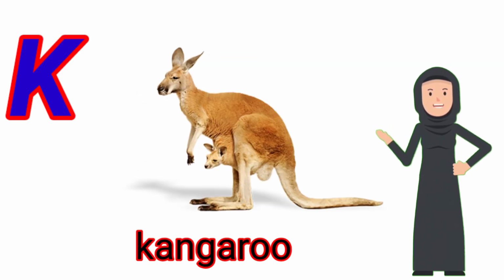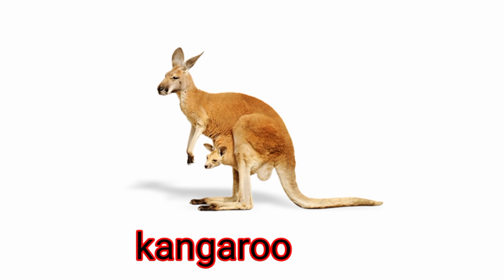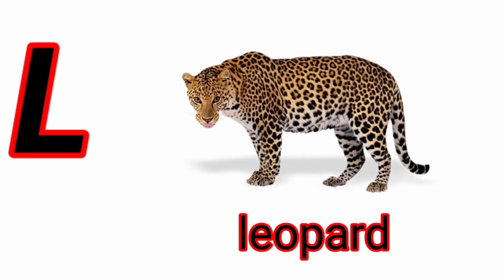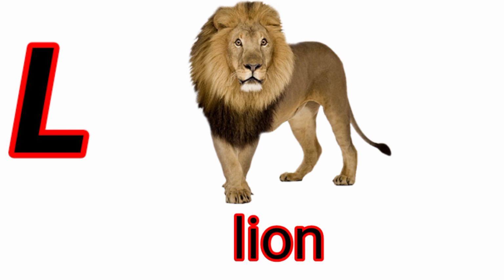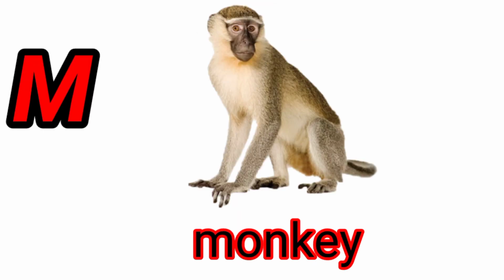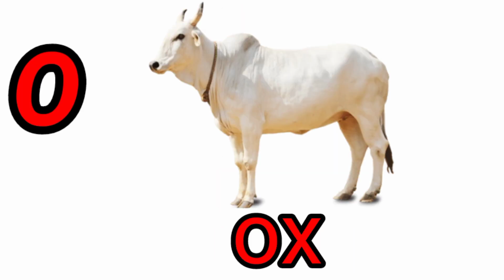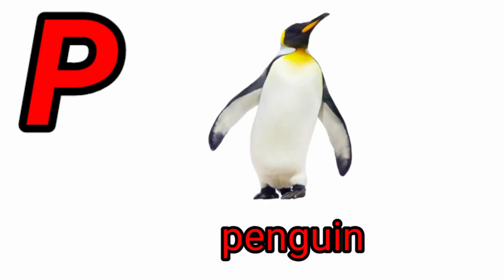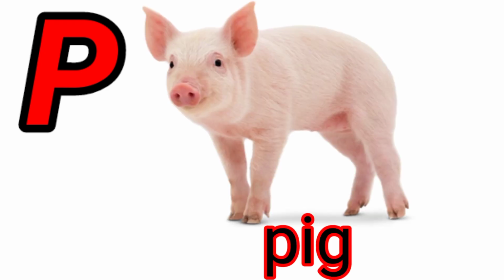K is for kangaroo. L is for leopard. L is for lion. M is for monkey. O is for ox. P is for penguin. P is for pig.